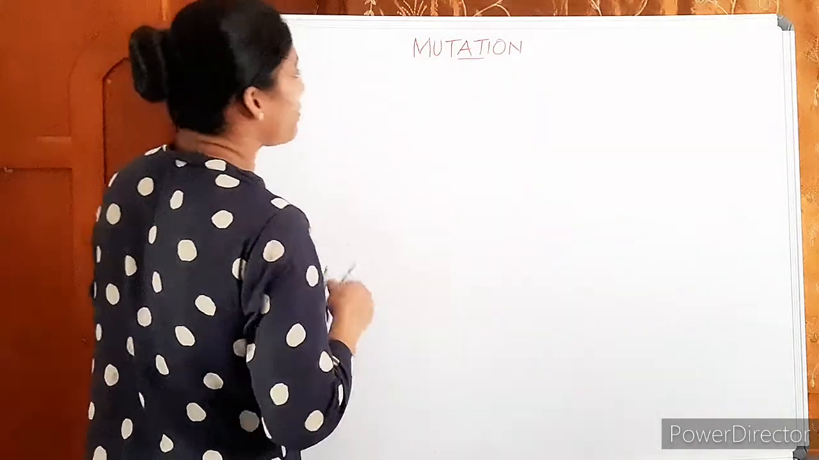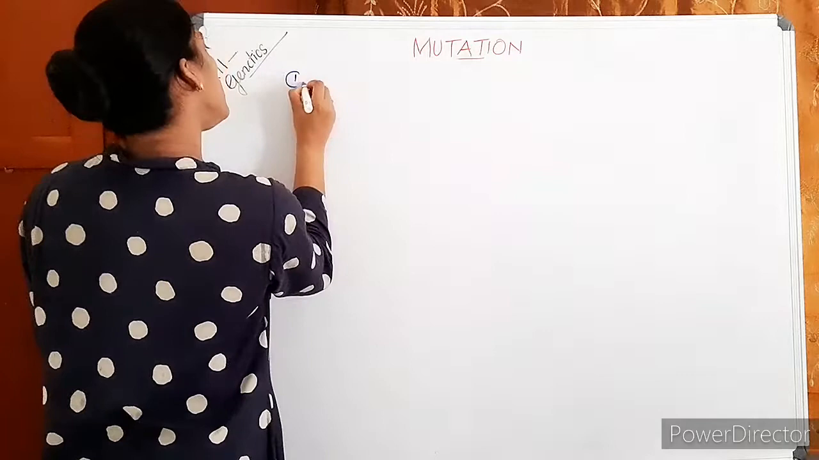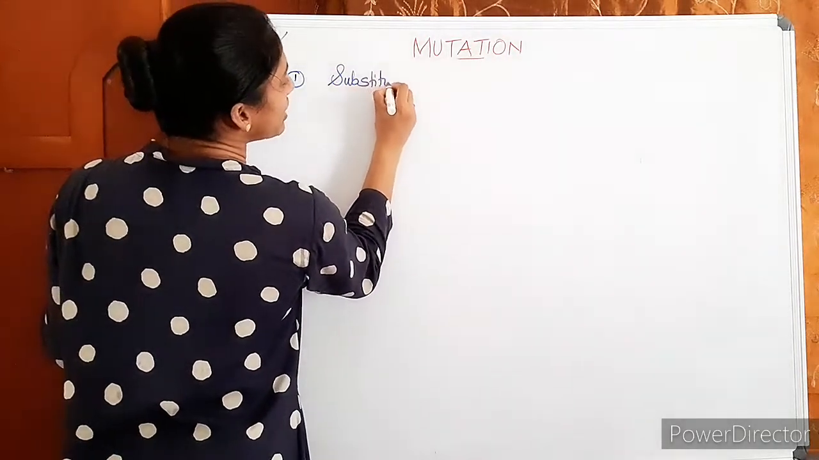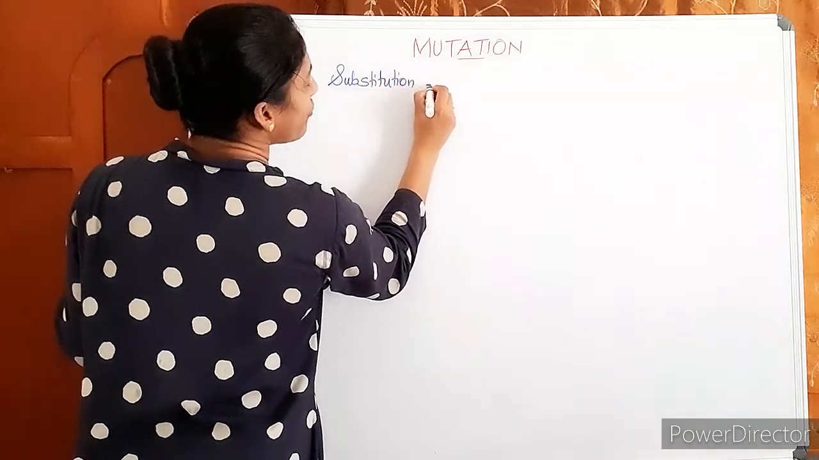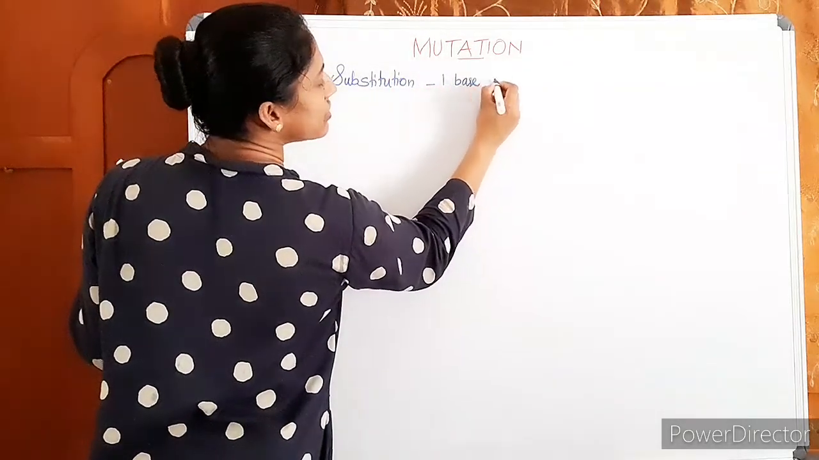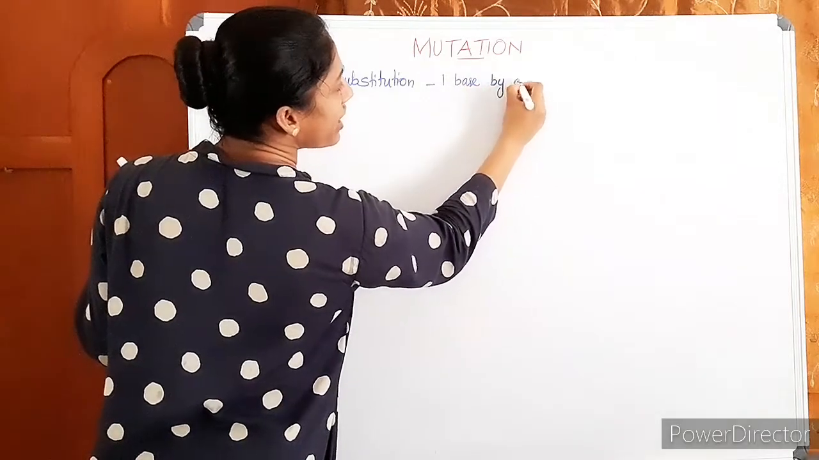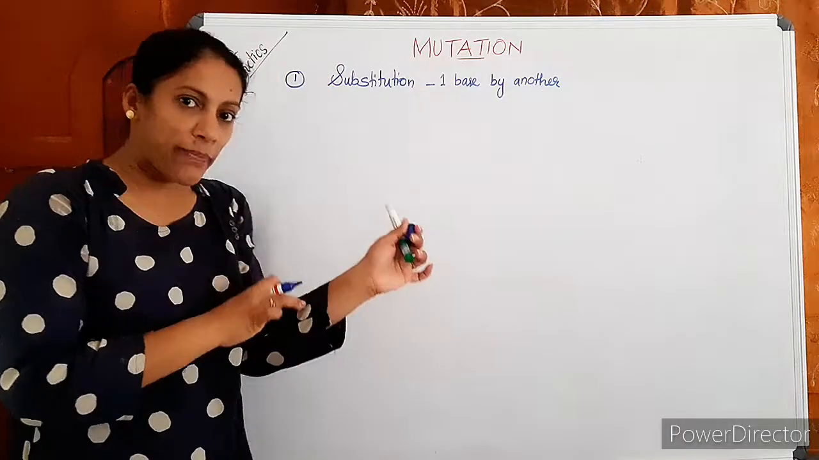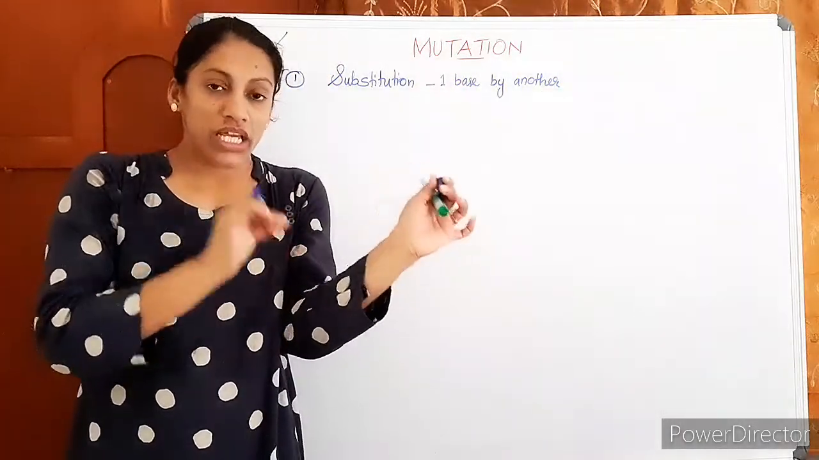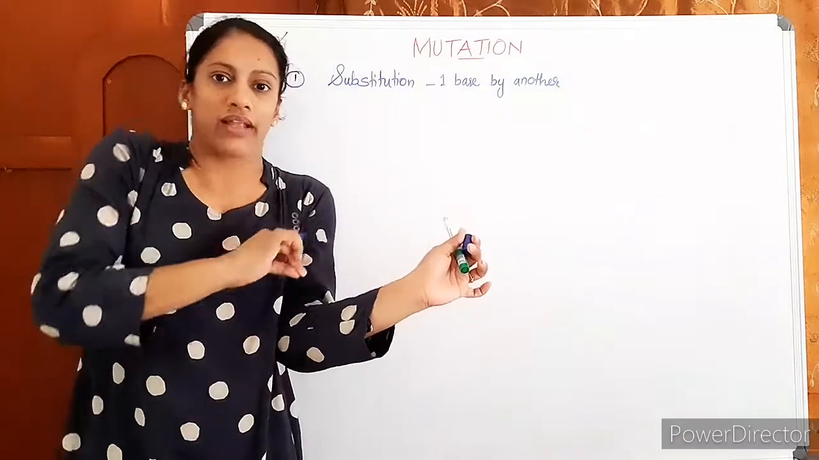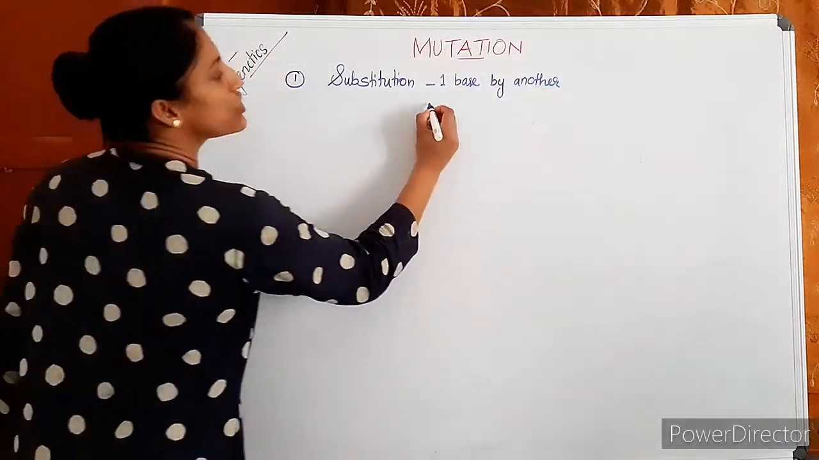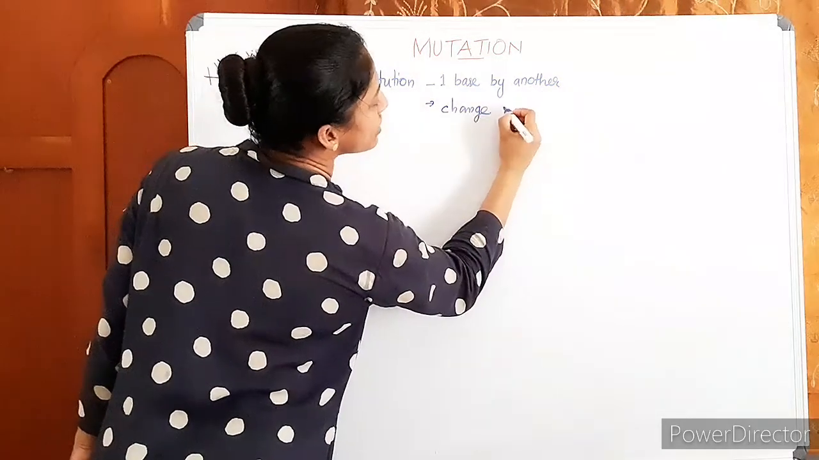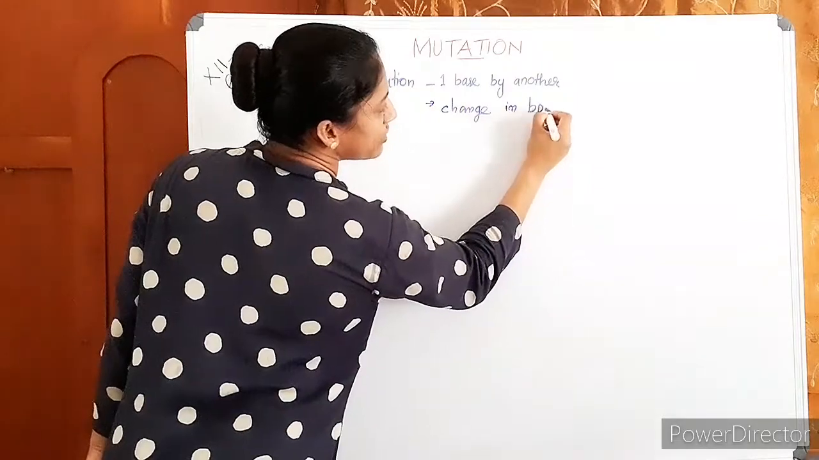The first type of mutation. See, if there is a substitution of one base by another, or one nucleotide by another one. Suppose in the DNA there happened a substitution, replacement of one base by another one. It leads to a change in the base pair. Not only the base changes, what happens? Change in the base pair.